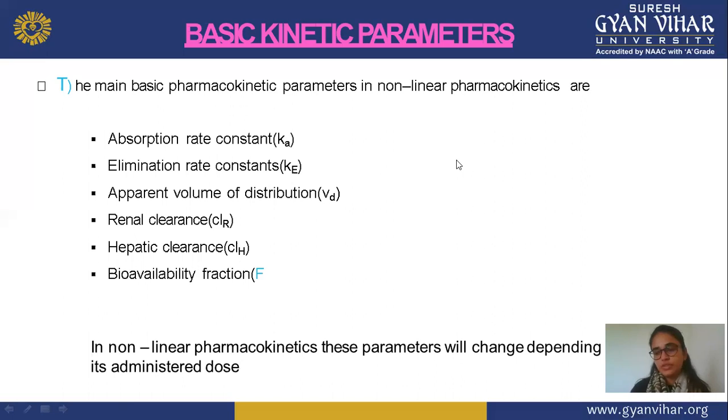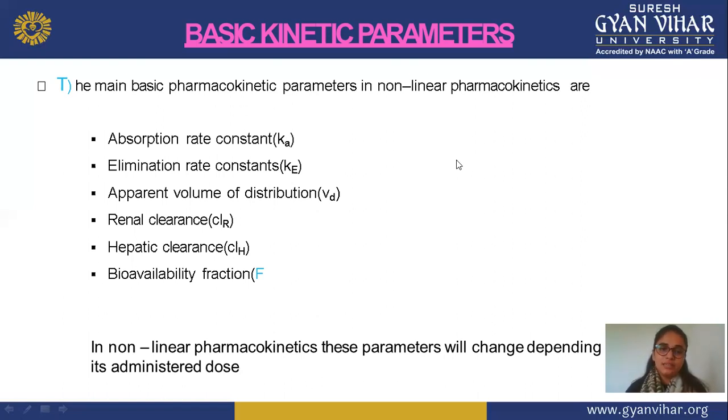And next is elimination rate constant. In this elimination rate constant, we check the elimination rate of a drug, or how much drug is eliminated out from your body, including metabolism and excretion. So in basic pharmacokinetics, we check absorption and elimination. Elimination is Ke, that is the constant rate of elimination. In elimination, we include both metabolism and excretion. Next is volume of distribution, means how much volume that particular drug is distributed in your body in a non-linear manner. So Vd is your apparent volume of distribution for non-linearity.